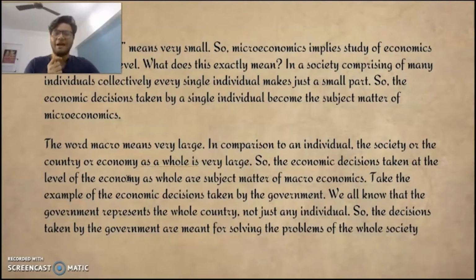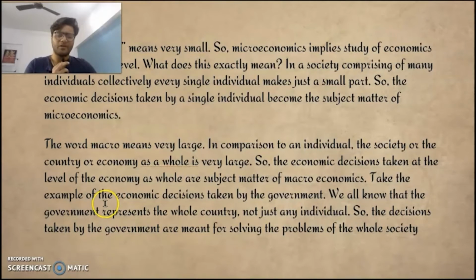So macroeconomics has a subject matter which is very vast, not individualistic in nature, but it comprises all the individuals we are talking about. The decisions taken by the government are meant for solving the problems of the entire society. The decisions taken by the United Nations as an organization are meant for solving the problems of the entire world.